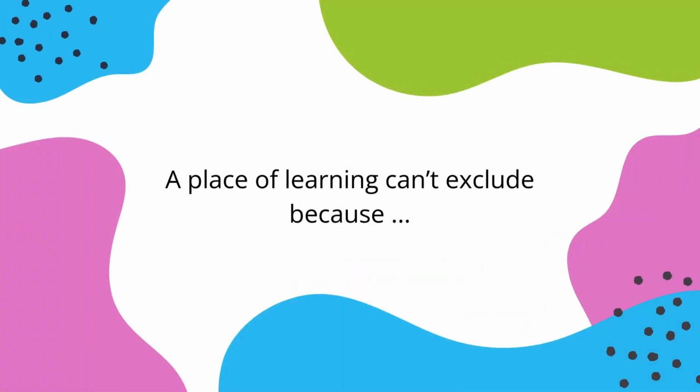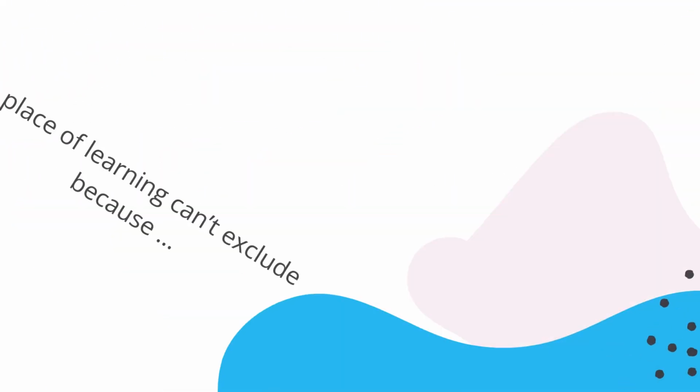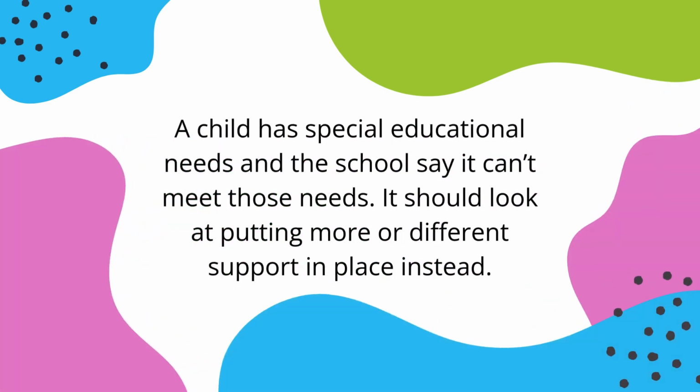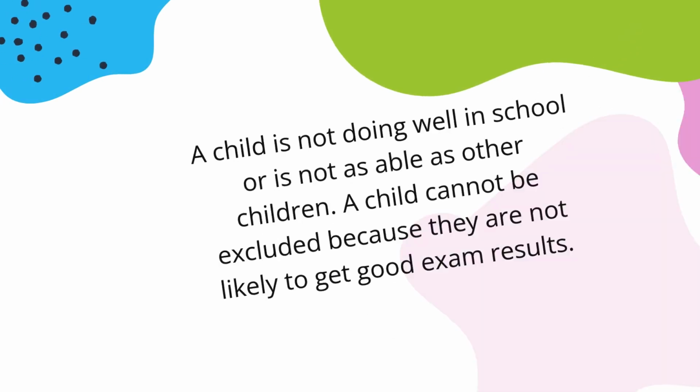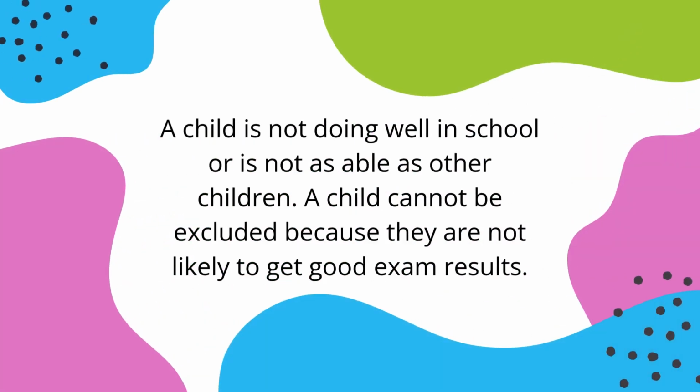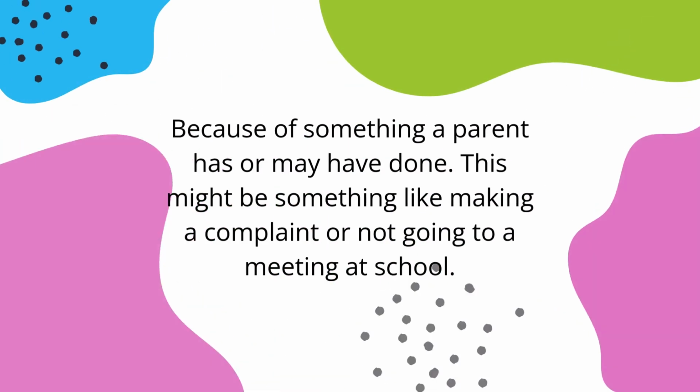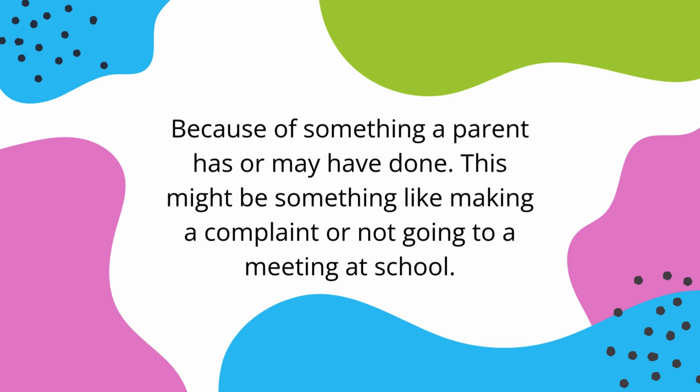A place of learning can't exclude because a child has special educational needs and the school say it can't meet those needs. It should look at putting more or different support in place instead. A child is not doing well in school or is not as able as other children. A child cannot be excluded because they are not likely to get good exam results. Nor because of something a parent has or may have done. This might be something like making a complaint or not going to a meeting at school.